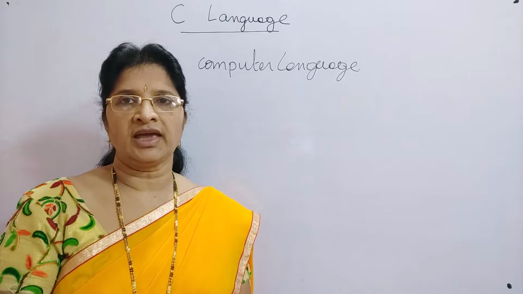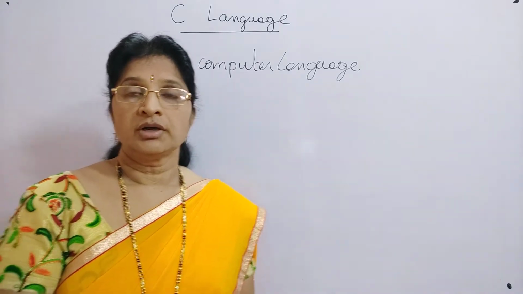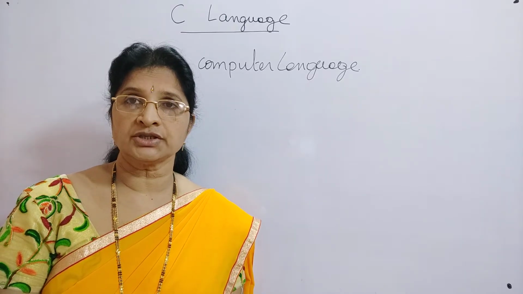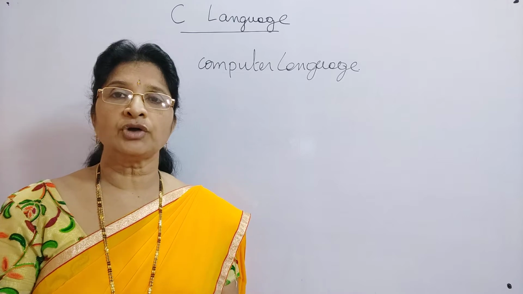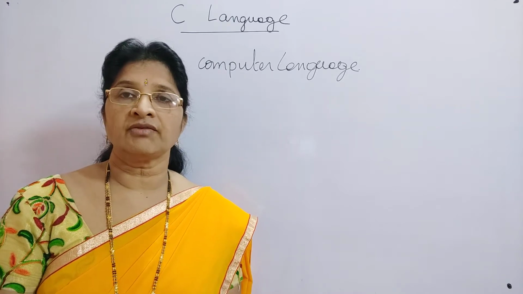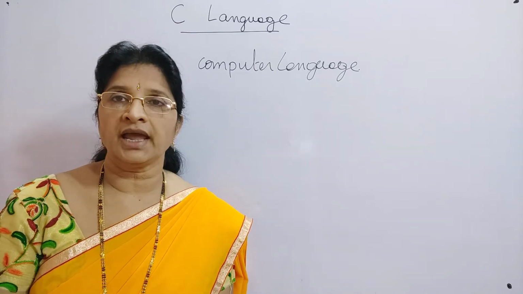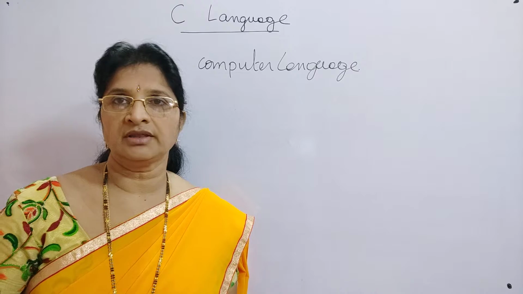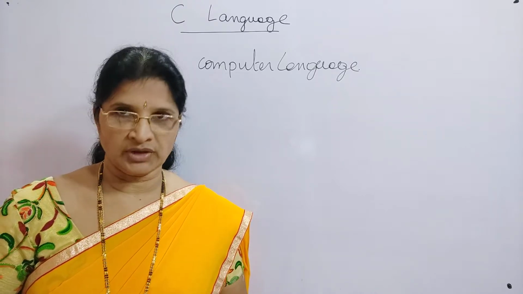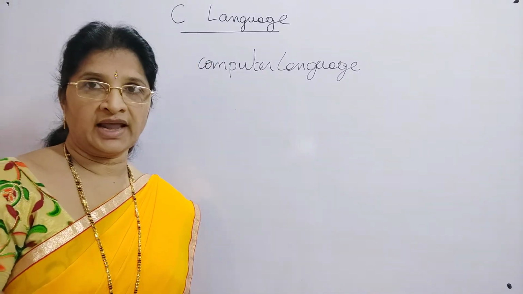In the same way, whenever you want to communicate with a computer, we should be able to tell the instructions to the computer, and we should also be able to understand the results given by the computer. So that's why we need communication between the system and the user. For that we need a computer language. Here we say that C language is a computer language.